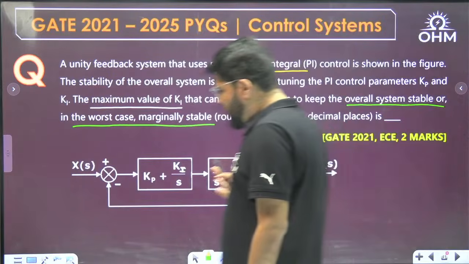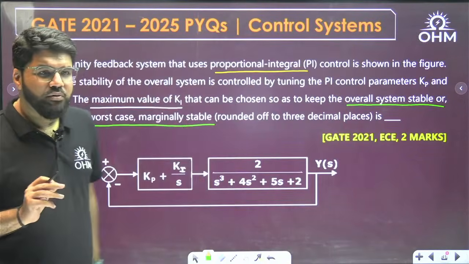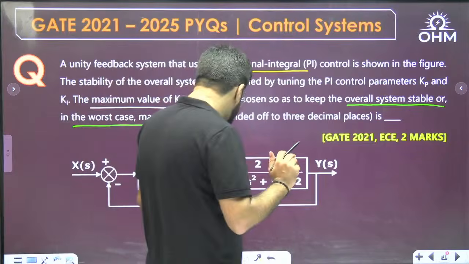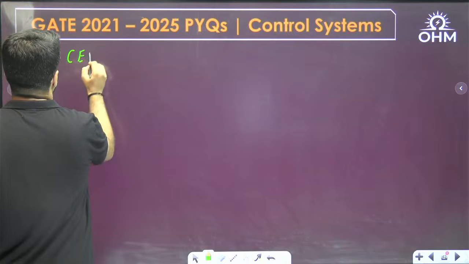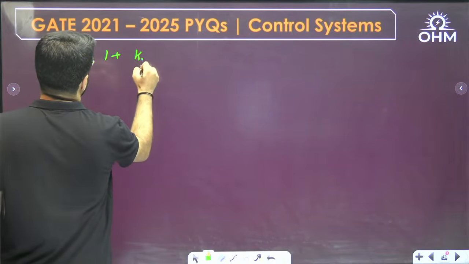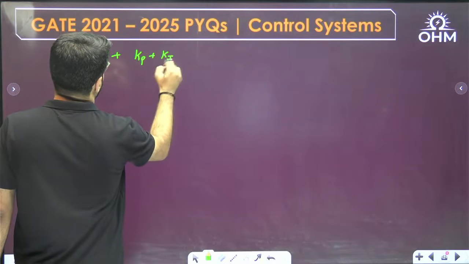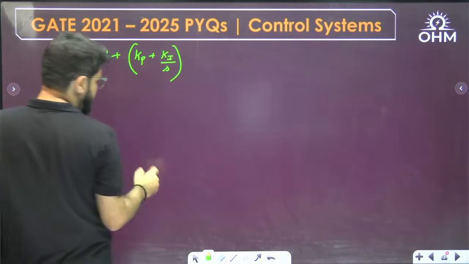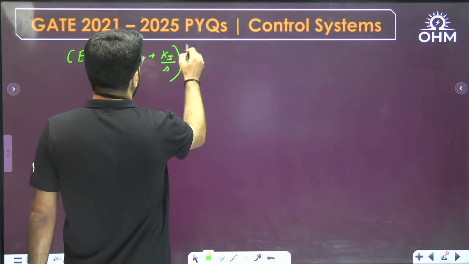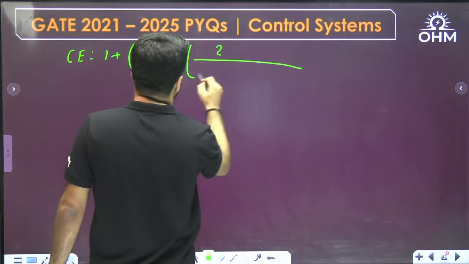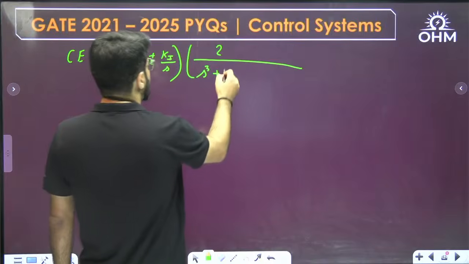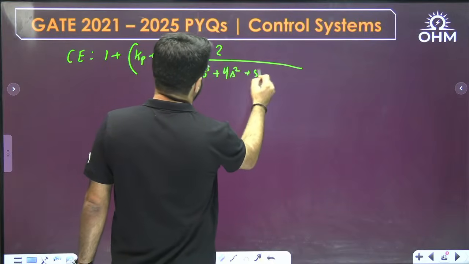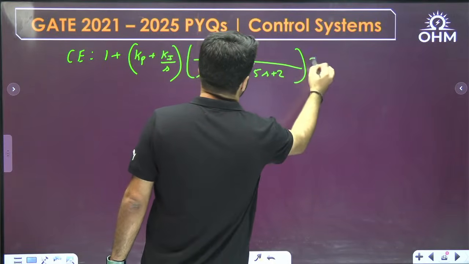Stability can be assessed by Routh-Hurwitz analysis, for which I need the characteristic equation. First of all, what is going to be the characteristic equation here? 1 plus (Kp plus Ki by S), multiplied by the plant transfer function 2 upon (S³ + 4S² + 5S + 2), equal to 0.